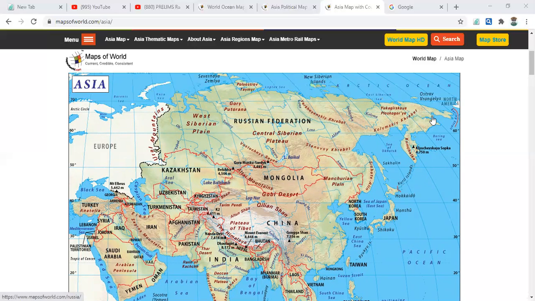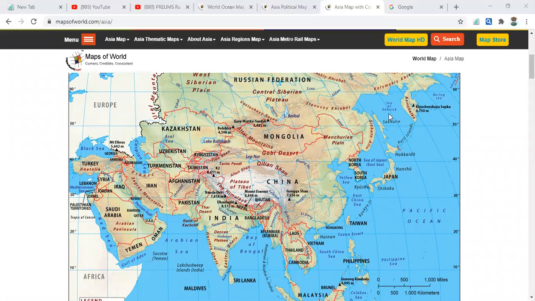Here we can go and come here. This is the Bering Strait and here is the Bering Sea. At this spot, we have the international date line, which separates the east and west sides of the globe. Here we have the Sea of Okhotsk, and here we have the Sea of Japan, that is the East Sea. Here it is between Korea and China, and here the East China Sea is there.